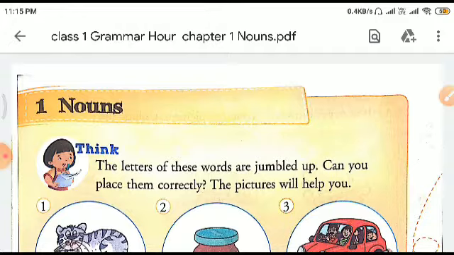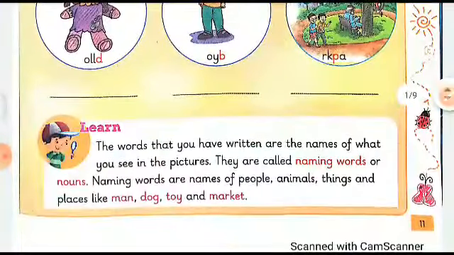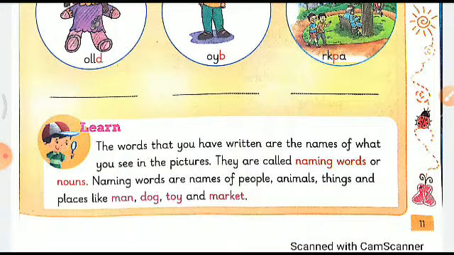Children, I welcome you all into this third session of English, in which we are studying nouns, right? And we have seen what a noun actually is. We have seen that nouns are the naming words, right, children? They are the naming words, naming names of people, animals, things, and places like man, dog, toy, and market.